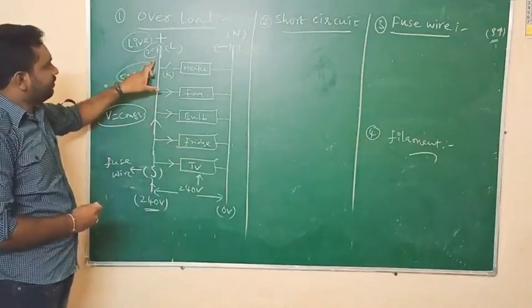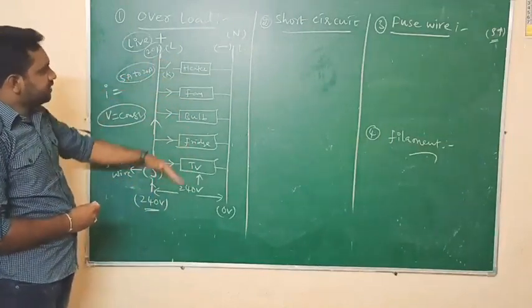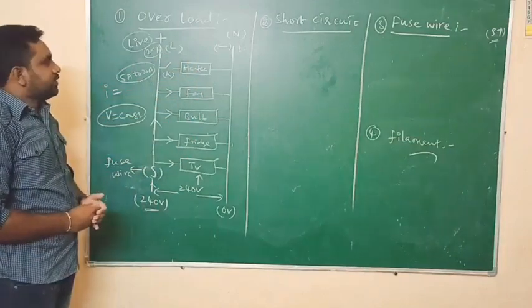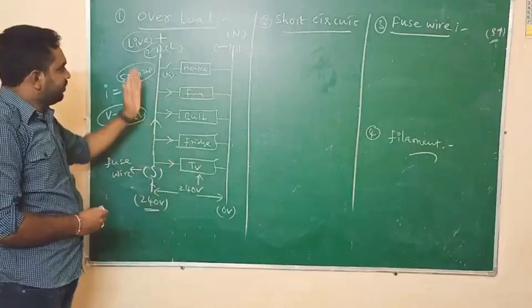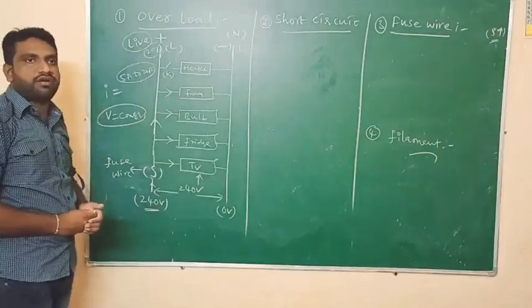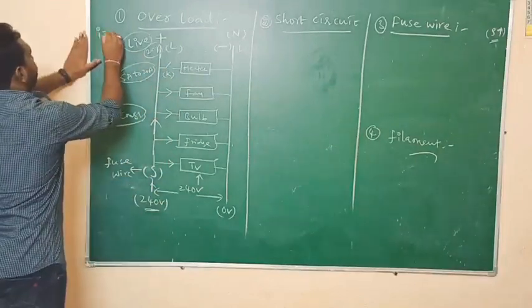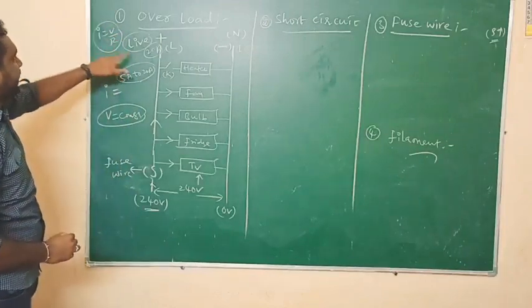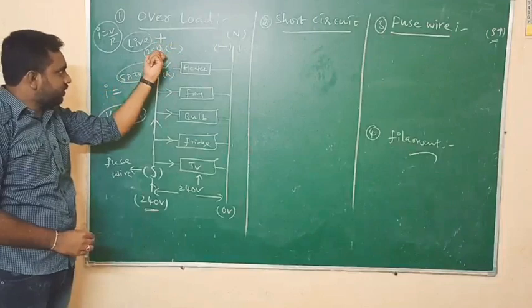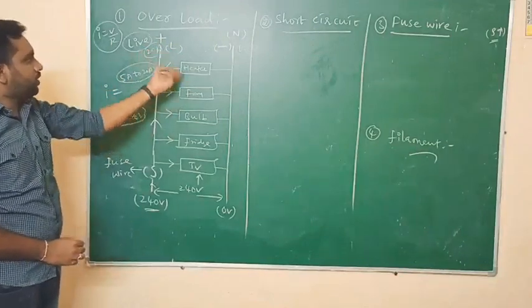This total current will be shared between these electric components. According to the resistance of each component, they will receive a suitable amount of current. Why? Because I equals V by R. Current equals potential difference divided by resistance. According to the resistance, they receive their own amount of current.